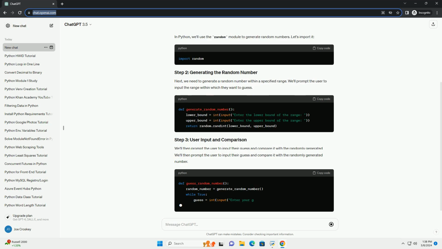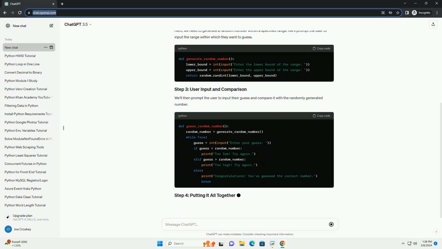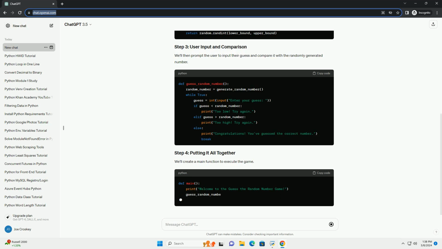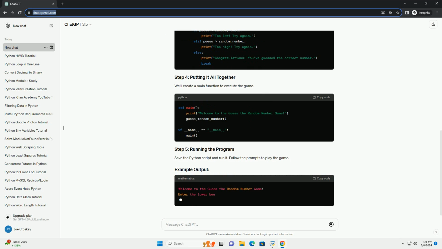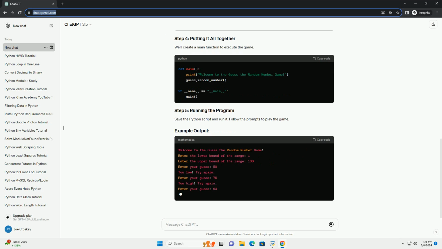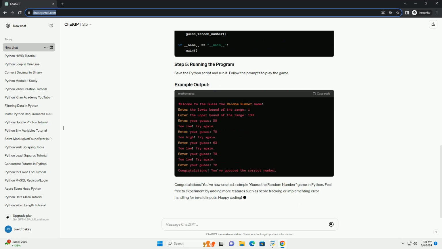Let's get started with the implementation. In Python, we'll use the random module to generate random numbers. Let's import it. Next, we need to generate a random number within a specified range. We'll prompt the user to input the range within which they want to guess. We'll then prompt the user to input their guess and compare it with the randomly generated number.